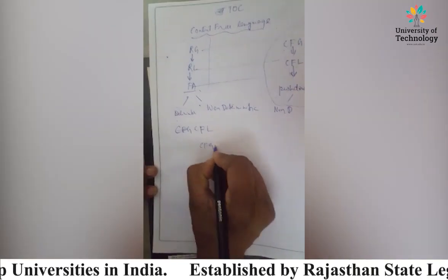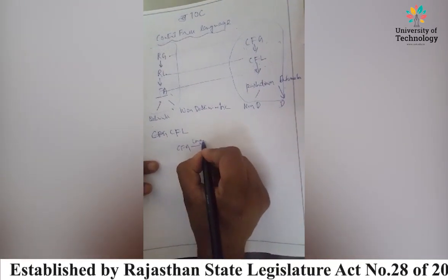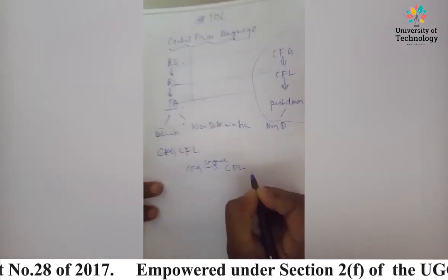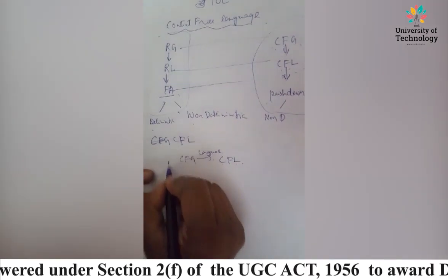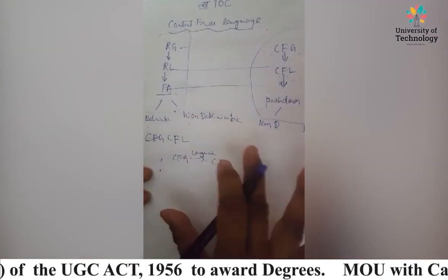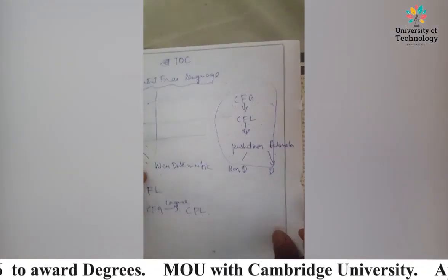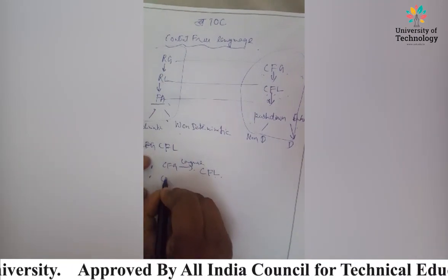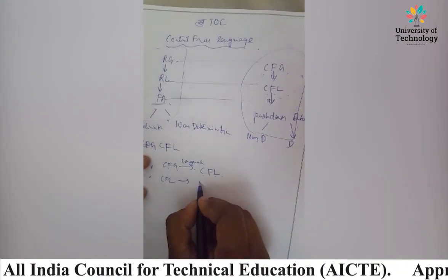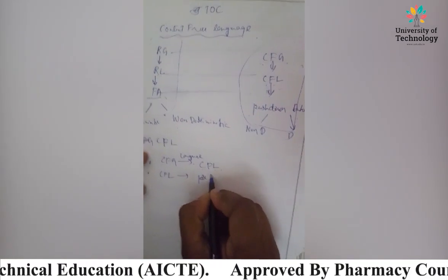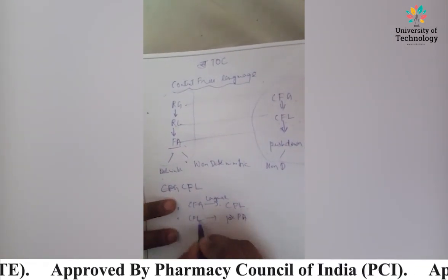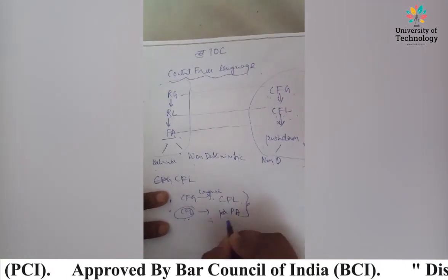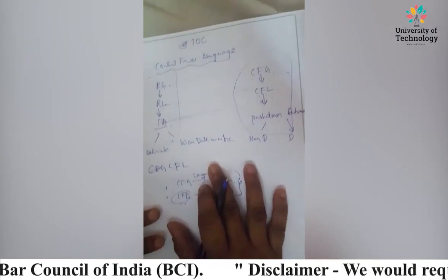Secondly, we don't have any direct definition, so again, any language for which we can create a push-down automaton can be termed as context-free language. So these are the two ways by which we are going to define context-free language, right?